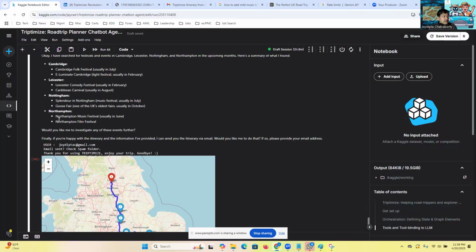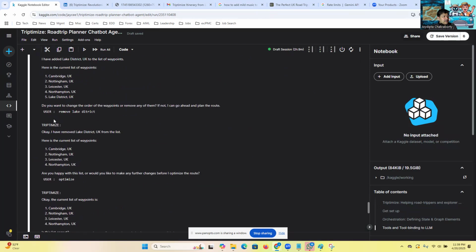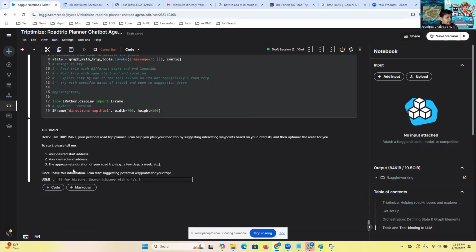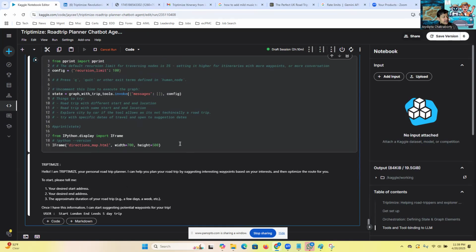Let's get it started. In order to start, it needs one thing, which is a start, an end, and a duration. So let's say we start from London, end in Leeds, and a 5 day trip, right?